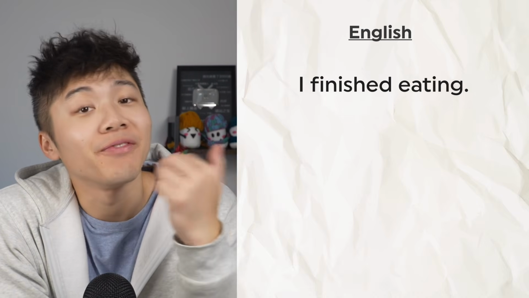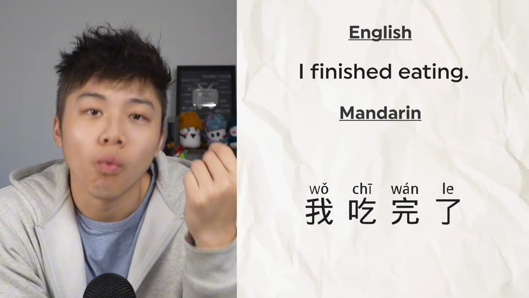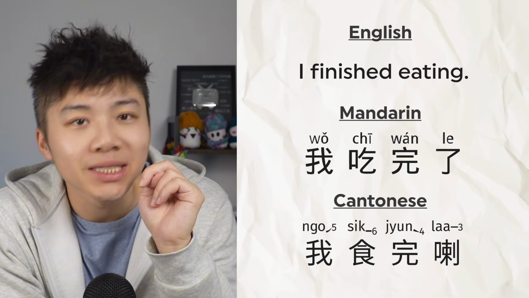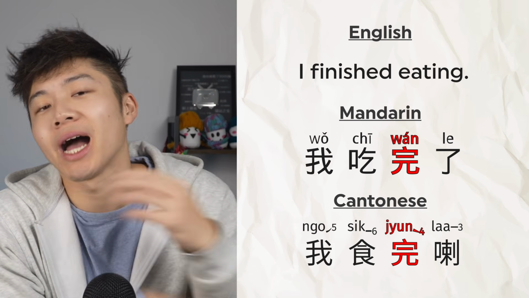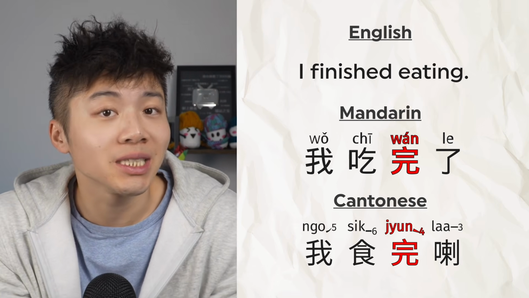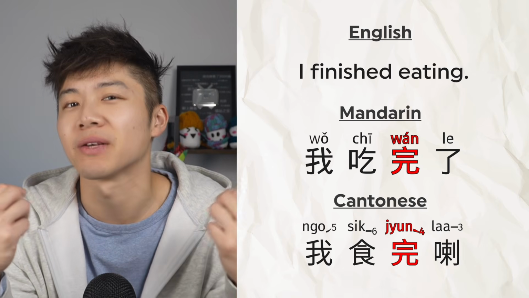If you want to say "I finished eating" in Mandarin, you'd say 我吃完了. And in Cantonese, 我食完了. Notice that both of these sentences use 完 to show that the action is completely done. And so the mistake here is thinking that the 了 or 咗 in Cantonese by itself is always enough to show something is finished. It's not. In Chinese, you need that extra piece, what we call a result complement, to show the result of the action. In this case, that it's done. So let's break it down in detail.